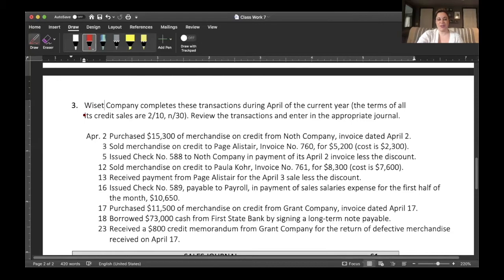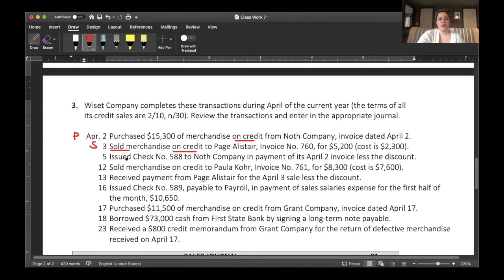On April 2nd, purchased $15,300 worth of merchandise on credit. Which journal would this belong into? Does it involve cash? No, it doesn't. It's on credit, and we made a purchase, therefore this would be the purchases journal. April 3rd, sold merchandise on credit. Does it involve cash? No, we sold merchandise, therefore it would be in the sales journal.